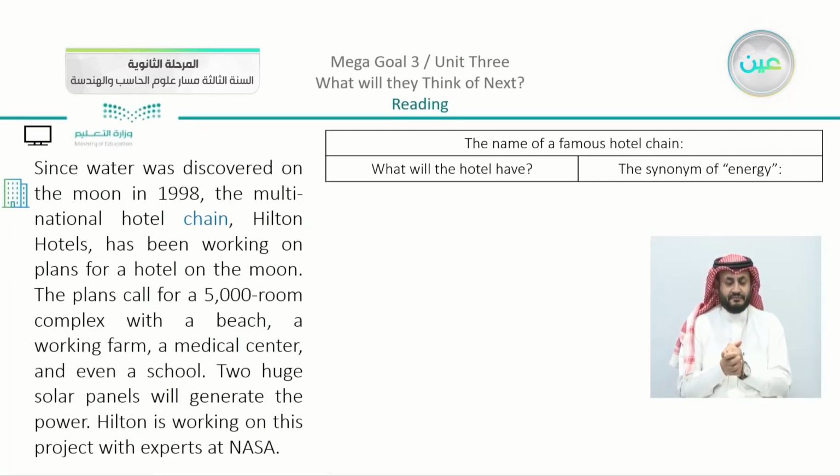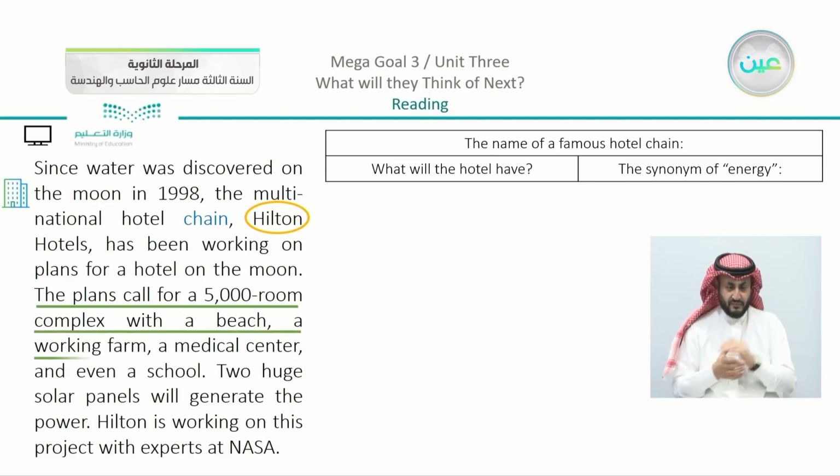Now we have the new part, the name of a famous hotel chain. There is a famous hotel chain that we all know. We have here, yes, Hilton. And what will the hotel have? Also, we want to search for the synonym of energy. Now, you can see that we have chain, which is in our vocab.